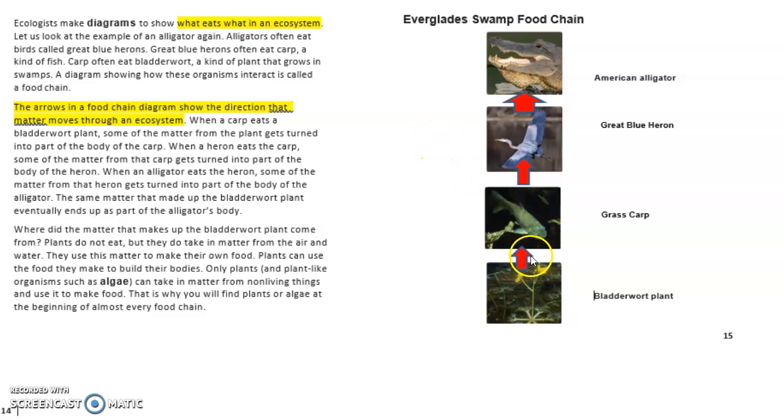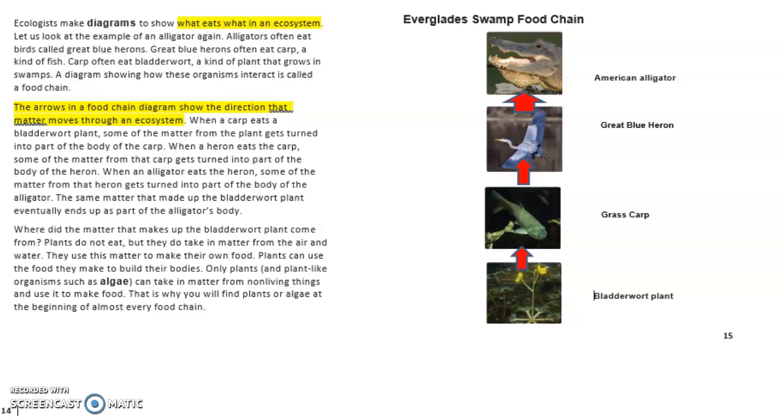The arrows in the food chain show the direction that matter moves through an ecosystem. When a carp eats a bladderwort plant, some of the matter from that plant gets turned into part of the body of the carp. When a heron eats the carp, some of the matter from that carp gets turned into part of the body of the heron. When an alligator eats the heron, some of the matter from that heron gets turned into part of the body of the alligator.